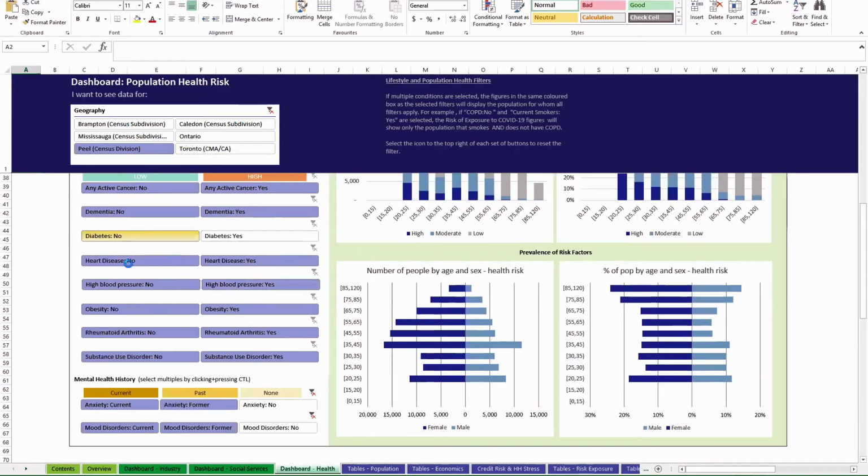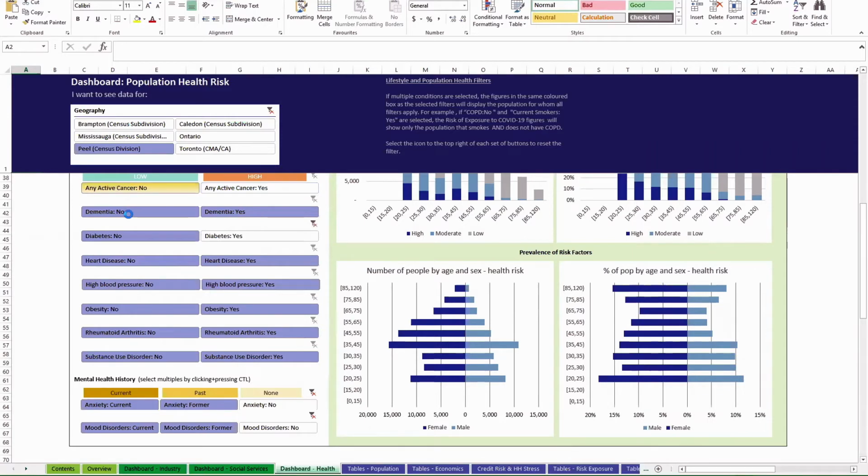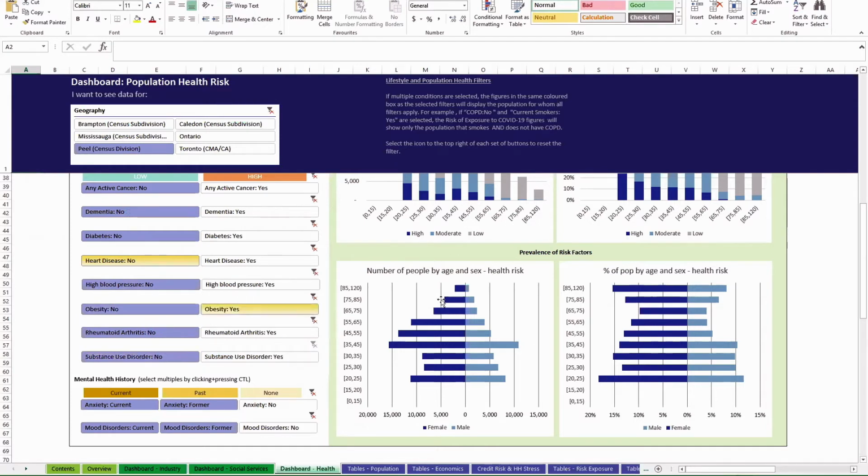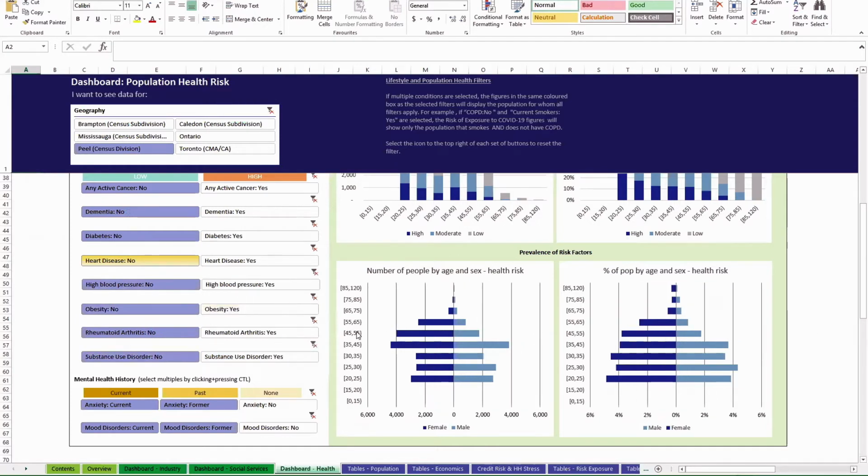For example, if we just want to see the population with no risk factors, you would click no for all of them here. Sometimes it takes a little second for it to load, but just be patient. There we go. So we can see this is all the population that has none of these risk factors, and then it's the percentage of the population that has none of those risk factors.